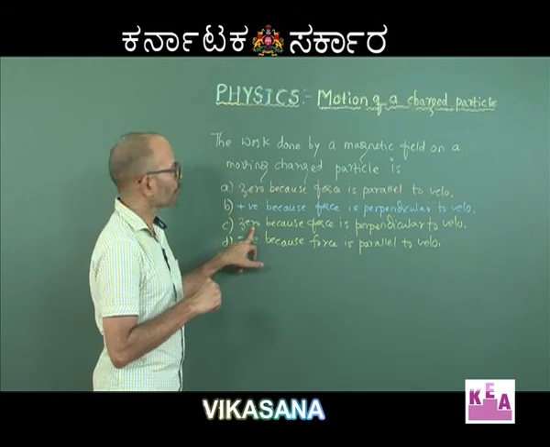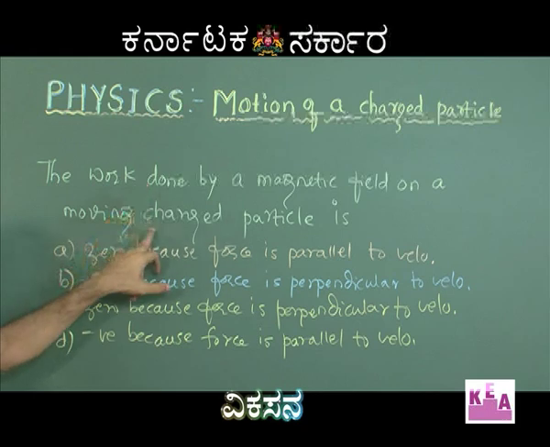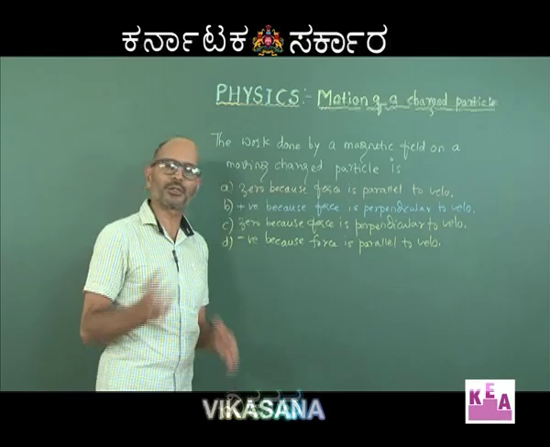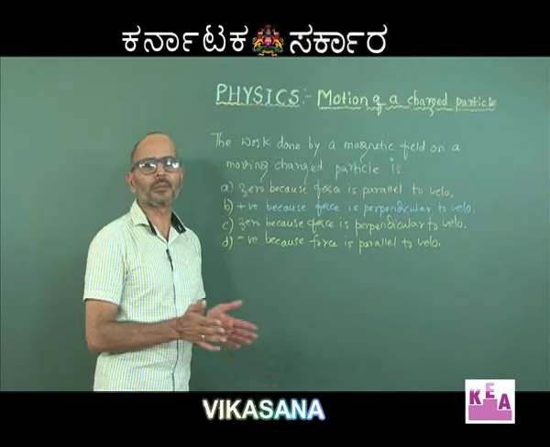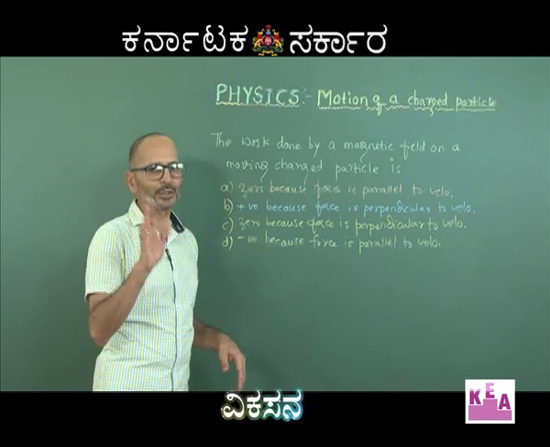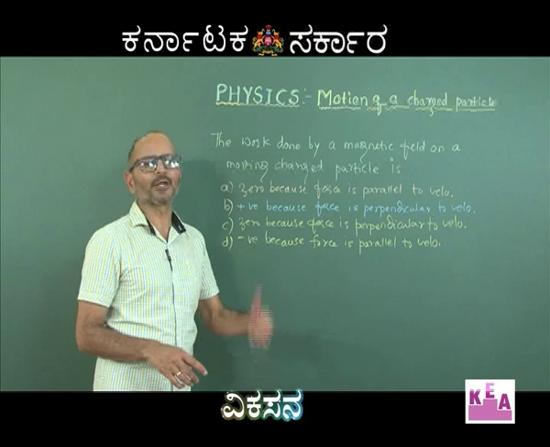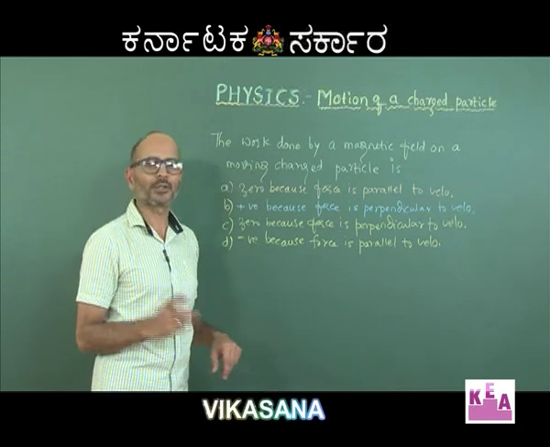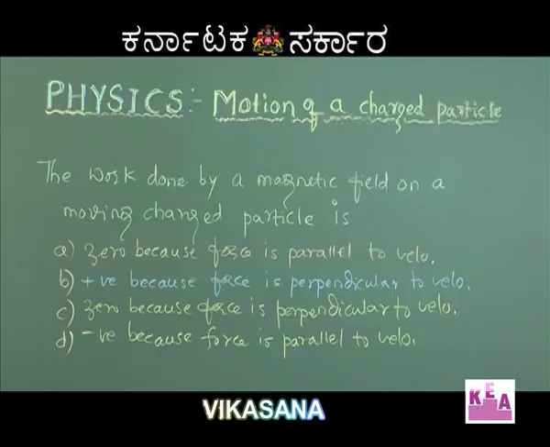So, see here, it is irrespective of how you project the charged particle in the magnetic field. Whether you project it at right angles to the magnetic field and make the charged particle experience maximum force, or you project it making some other angle with the magnetic field, the force is always going to be perpendicular to the velocity and so the displacement. Therefore, the work done is always going to be 0, and the correct answer is this.